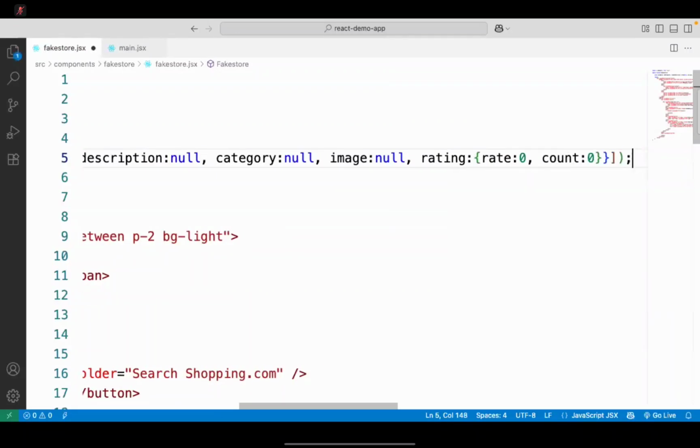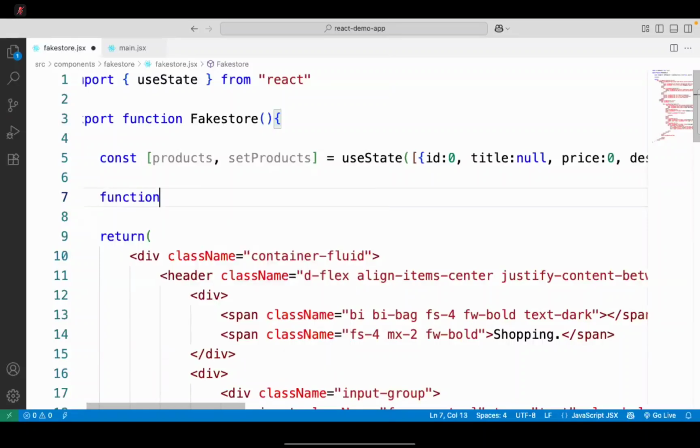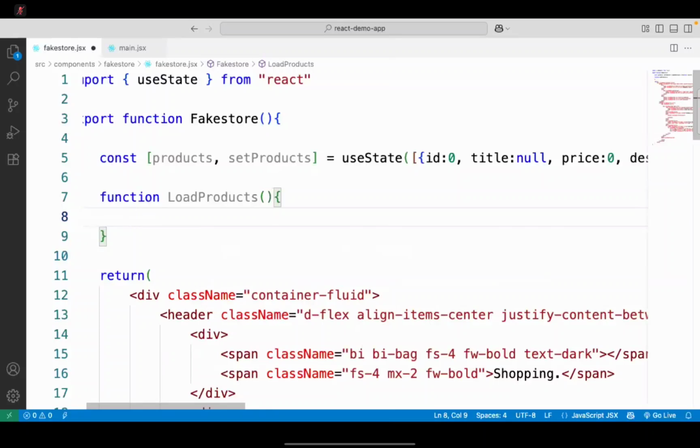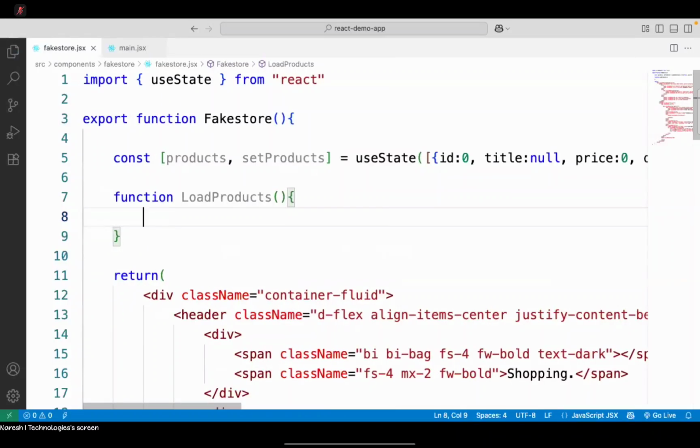Now I need to write a function called load products. Now this one have to load the products. But remember, loading products we will plan for future. That means it will be used for several situations. Several situations means what is load products will load while filtering, sorting, searching. Am I right? That means it has to load so many times, but every time not the same data.